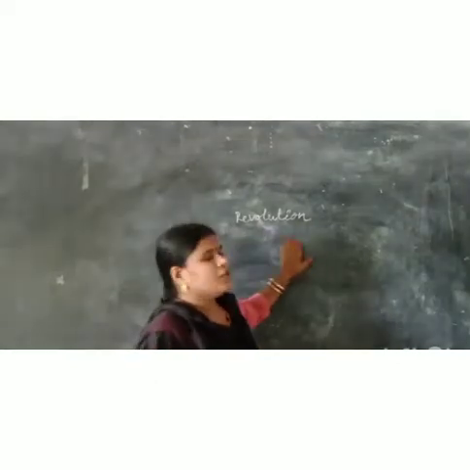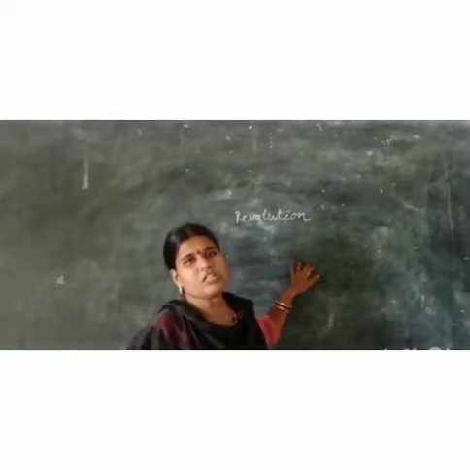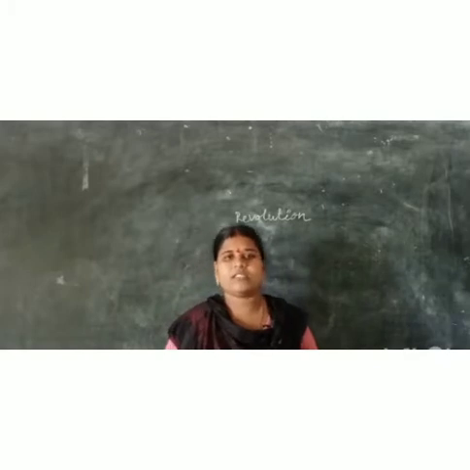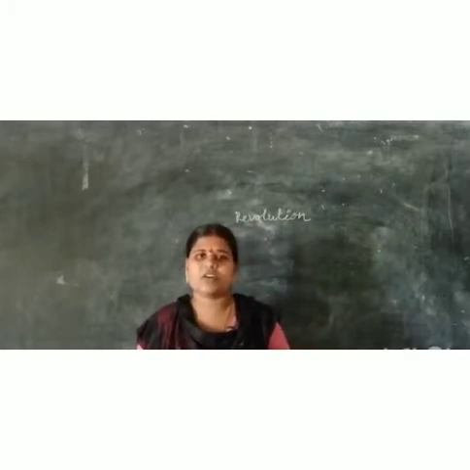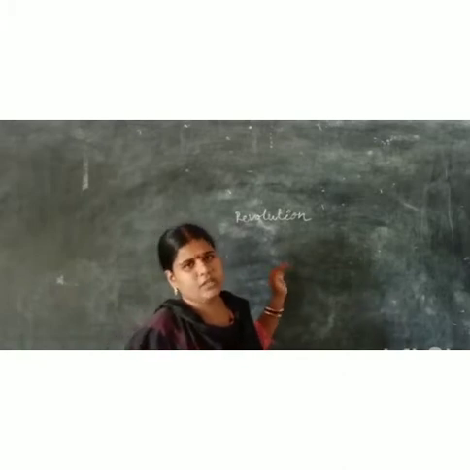Because of this revolution, seasons also change. How many seasons do we have? We have 6 seasons, and all these seasons change because of the revolution of the Earth.